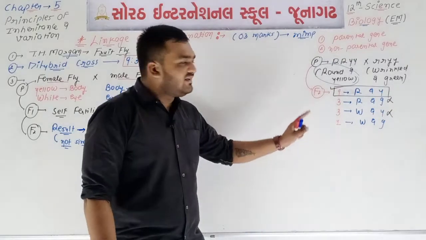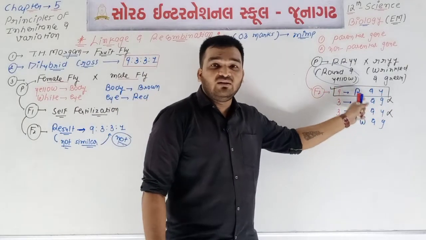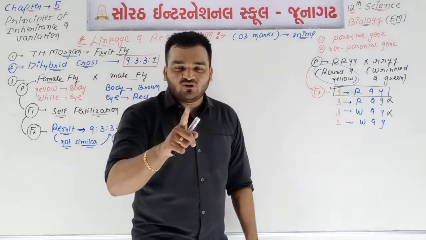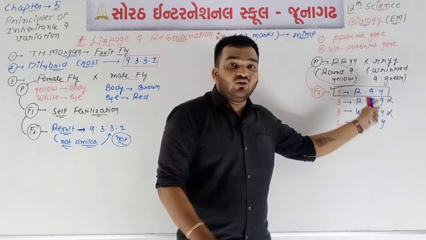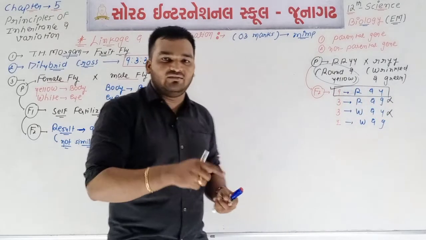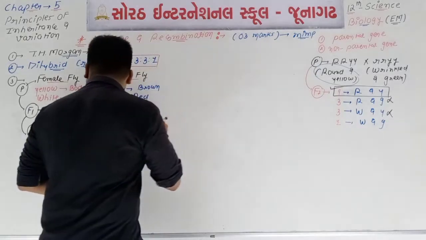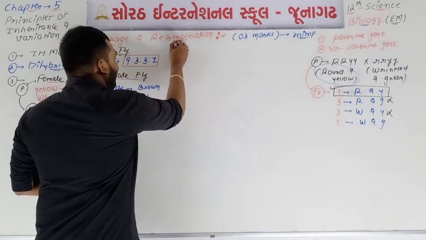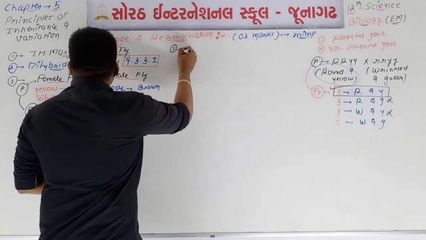So we can say that there is one type of linkage or bond between parental genes. Got it? Yes or no? There is one type of linkage or bond between parental genes. It means now we are talking about linkage. But before starting this, I am writing one point.